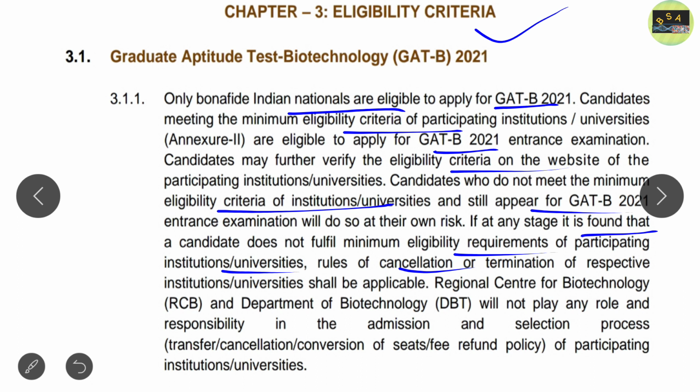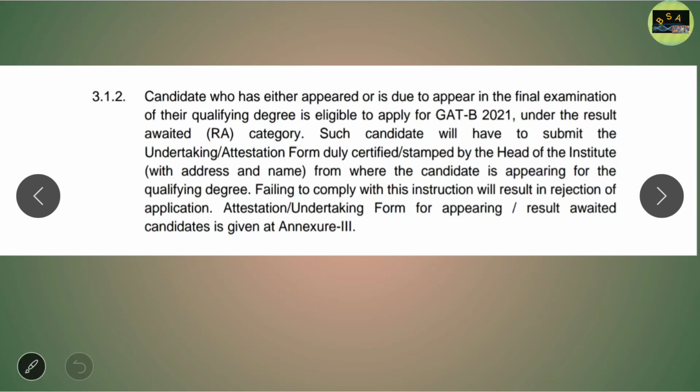This is the eligibility criteria, and one of the most important points, please note it down: those candidates who are going to appear, or are due to appear, in the final examination of their qualifying degree. Suppose you are not qualified till now, suppose you are pursuing your BSc, and you are in the final year of your examination, then you are eligible to apply under the RA category. RA category is the result awaited category, and such candidates have to submit the form.